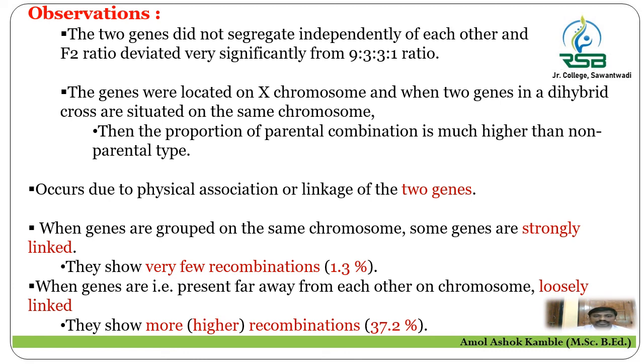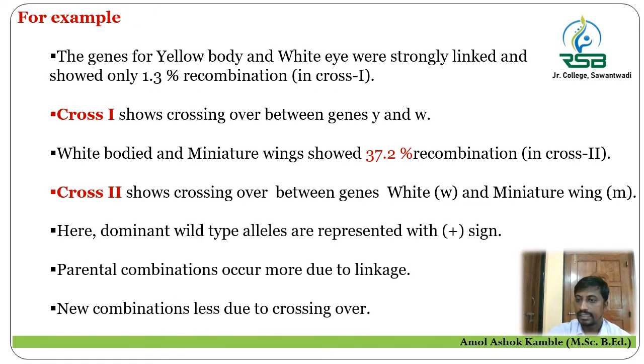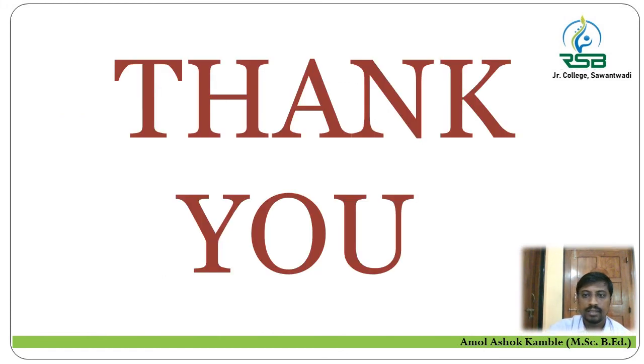So this particular experiment by Morgan in the field of crossing over has great importance in the field of genetics. Therefore he was awarded the Nobel Prize, and this work gives much idea for the field of genetics. With this, we completed our linkage and crossing over. A long answer question may be asked on this topic. Thank you.